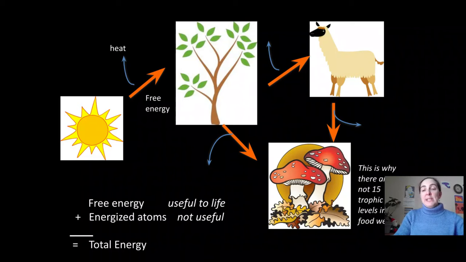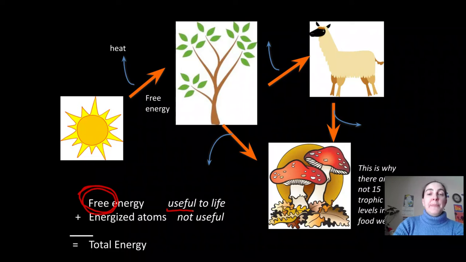And so another way to say that, you will hear this term a lot today: the idea of free energy is actually a little bit misleading, because free energy refers to energy that is useful to life. So when you hear the word free energy, I actually want you to think available energy.